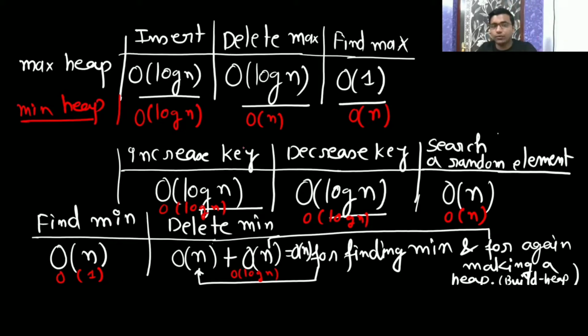Okay. So red is for min heap, and white is for max heap. Is it clear now? I've just given you the brief of how the time complexity will vary. So we are going to use min heap when we are going to do insertion, increase key, decrease key, find min and delete min. Okay, fine.